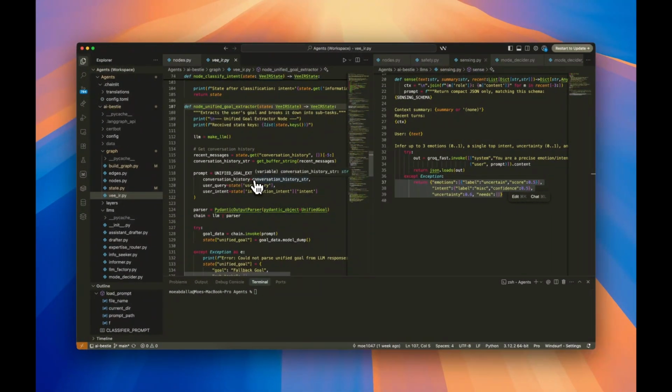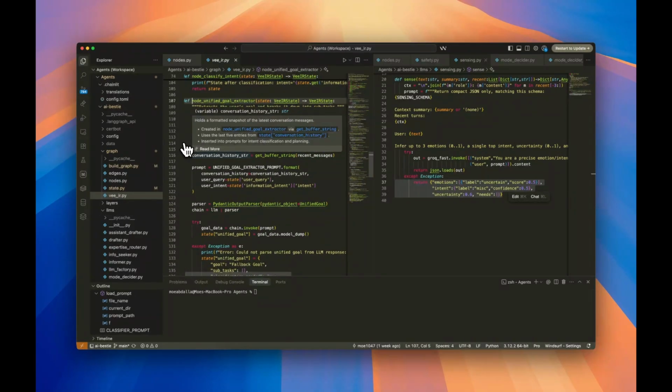For example, if the user asks what is a laptop, what the unified goal extractor would do is, okay, the user wants to know what a laptop is, and then it would also generate subtasks and say, for example, we need to define what a laptop is, we need to define the use cases of laptops, and we need to define the advantages of laptops, for example, right? So this is the agent that is responsible for all of that.